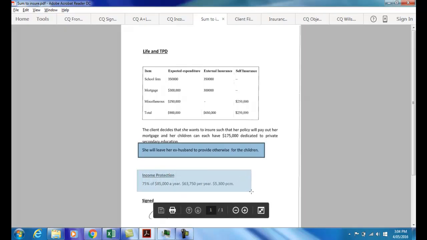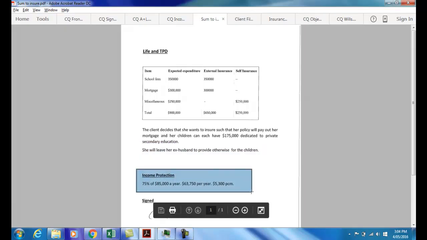Income protection, that's a slightly easier calculation really. As the children's primary provider, she wishes to insure for the maximum amount possible, which is 75% of her pre-illness or injury income, currently $85,000 a year, which equates to an insured amount of just over $5,300 per calendar month.